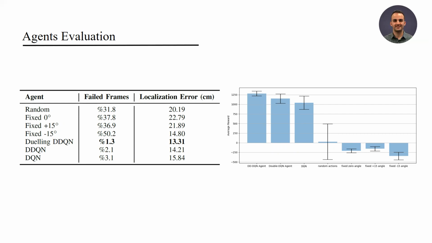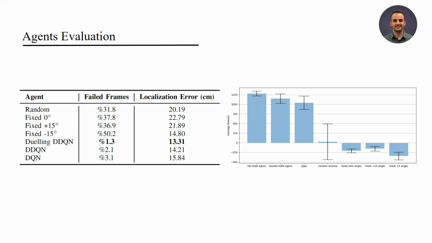The result shows that the agent with random action selection couldn't detect the human body pose in more than 30% of the frames. And the performance of the agents with fixed pitch angles was disappointing. On the other hand, the DQN agent and its variants detected the human pose in more than 96% of the frames. In addition, double dueling DQN had the lowest failed frames, which confirms the functionality of this algorithm. In the localization error criteria, double dueling DQN achieved the best performance, while the fixed 15-degree was the worst.